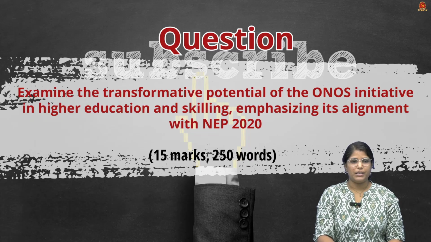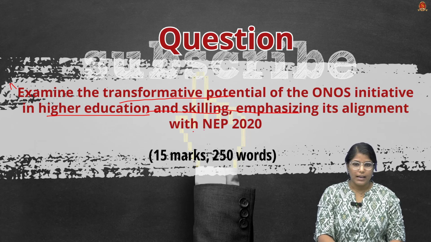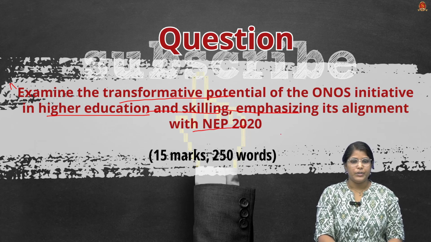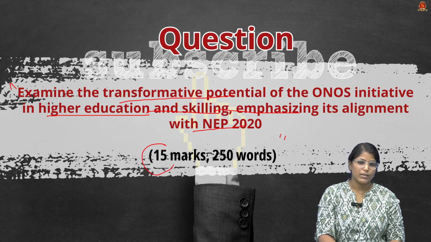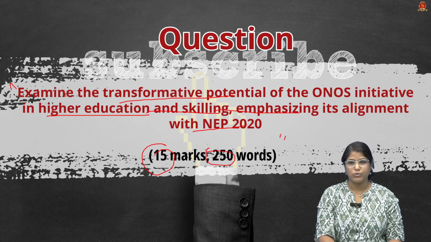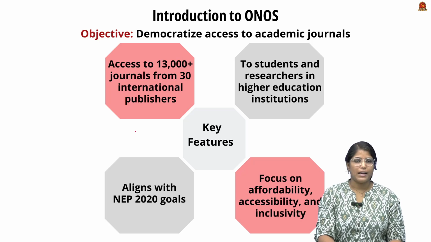Before that, I have a mains question for you. Examine the transformative potential of the ONOS initiative in higher education and skilling, emphasizing its alignment with NEP 2020. So you have to write a 15 marker question in 250 words. You can write and post it in the comment section so that we will review your answer. So let's start with One Nation, One Subscription.